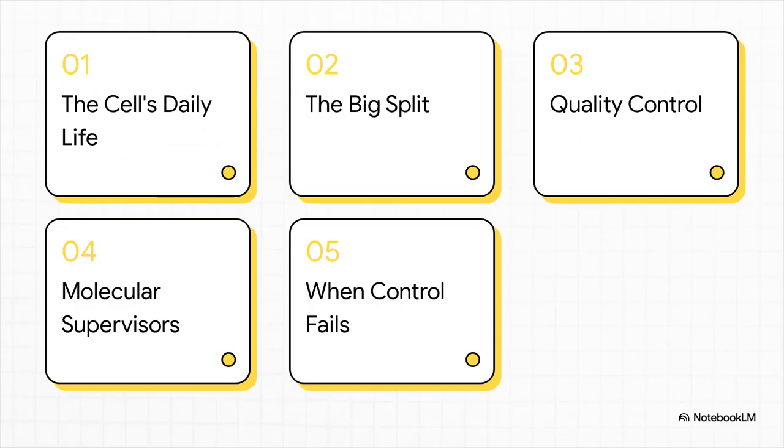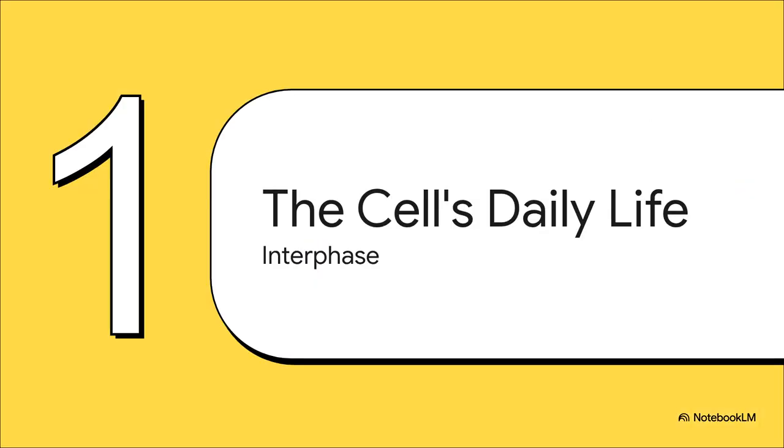Here's our roadmap for this explainer. 1. The cell's daily life. 2. The big split. 3. Quality control checkpoints. 4. The molecular supervisors. And 5. When control fails. All right, let's kick things off with Section 1, the cell's daily life.